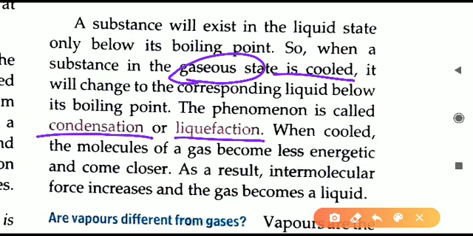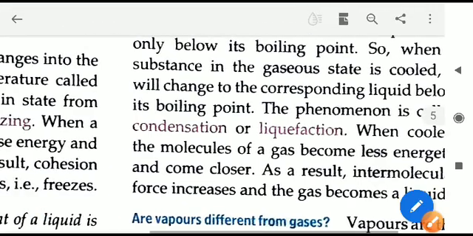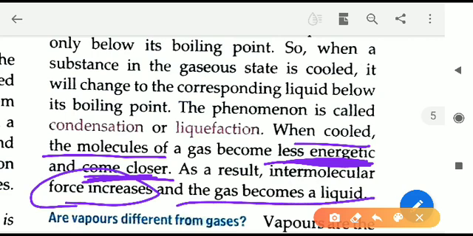on cooling. The concept of condensation is explained here. How does condensation take place? On cooling. When the cooling is done, energy is reduced. Here you can see when the molecules are cooled down, they become less energetic. Because the energy reduces, they come closer to each other. Molecules are coming close, which means the space between them is reducing. As the intermolecular space reduces, the force of attraction increases. So molecules come close, force of attraction increases, and gas will change into liquid.